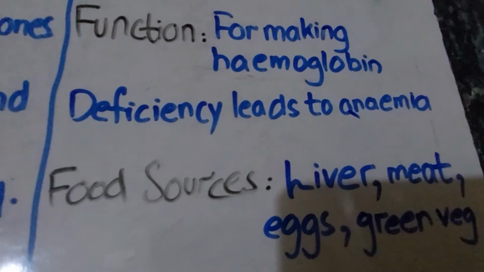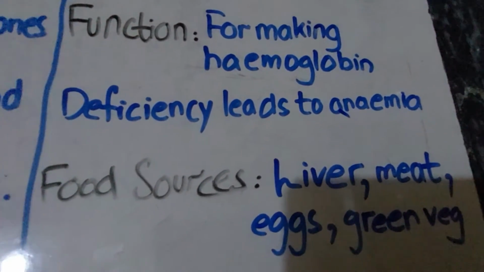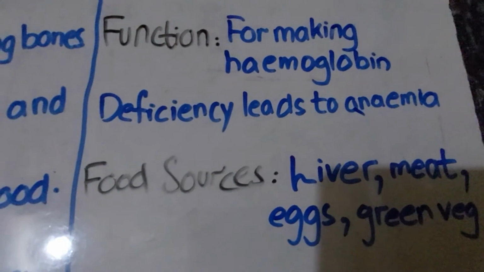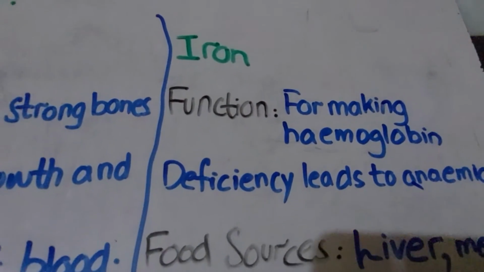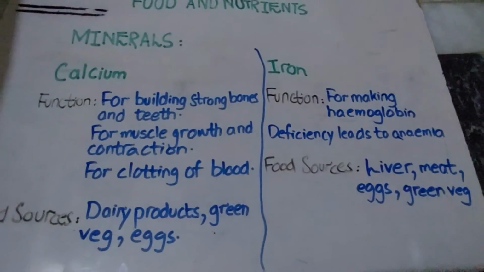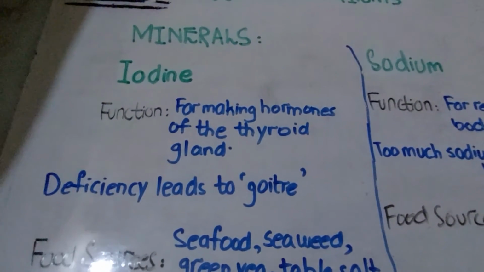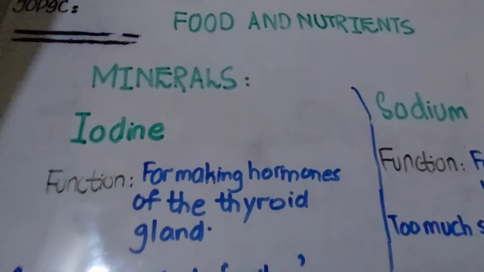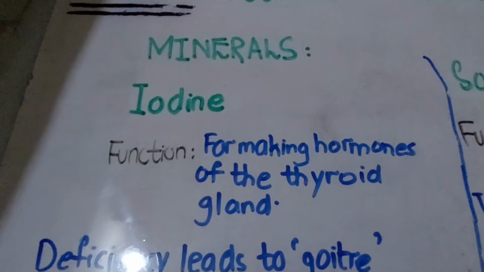Now food sources. What are the food sources? Liver, meat, eggs and green vegetables. So liver, meat, eggs and green vegetables are the foods which provide us with the mineral iron. So these were the first two, and now let's move forward to the second two. Here are the next two minerals. The next were iodine and sodium.